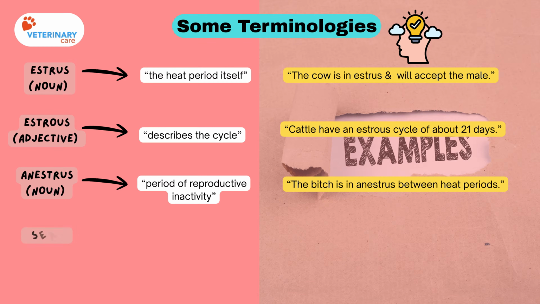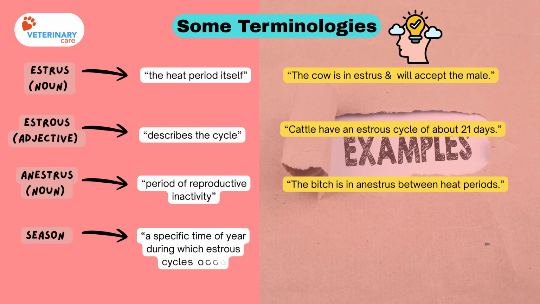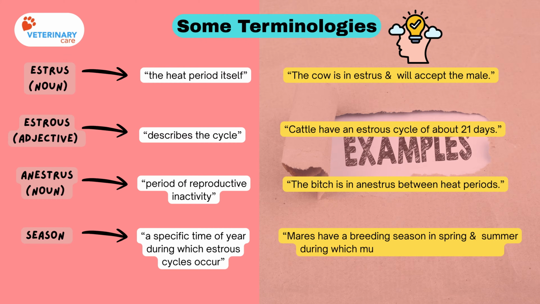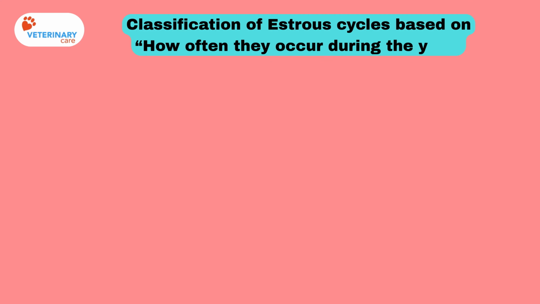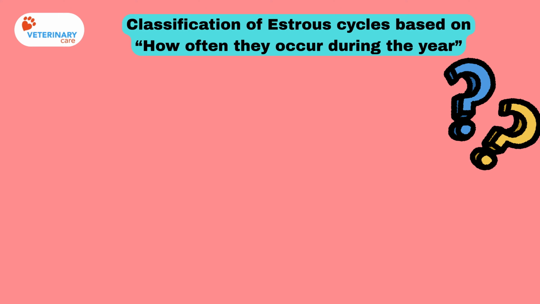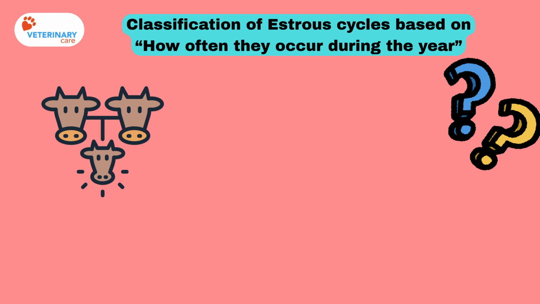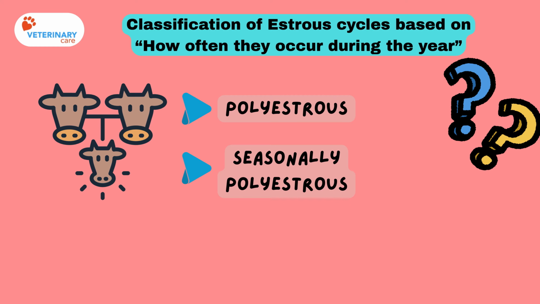The term season refers to a specific time of year during which estrous cycles occur, especially in seasonal breeders. For example, mares have a breeding season in spring and summer during which multiple estrous cycles occur. Estrous cycles are classified based on how often they occur during the year, which helps in understanding breeding patterns in different species. According to this classification, animals are grouped as polyestrous, seasonally polyestrous, or monoestrous.